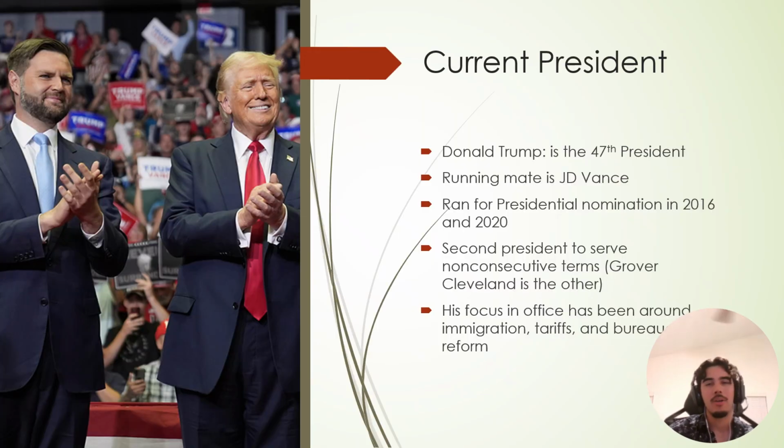Okay? Our current president, you don't need to really know this, but you probably should because it's good general knowledge for you. Donald Trump is the 47th president of the United States. His running mate obviously is J.D. Vance, who is most likely going to run for the Republican Party in the next election. Okay, most likely against Gavin Newsom, who's our governor here in California.